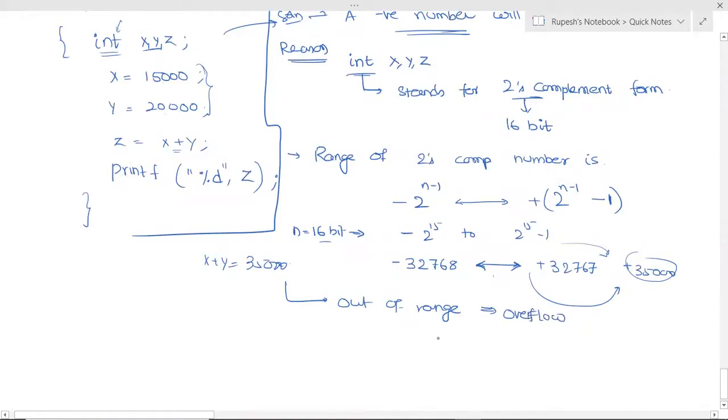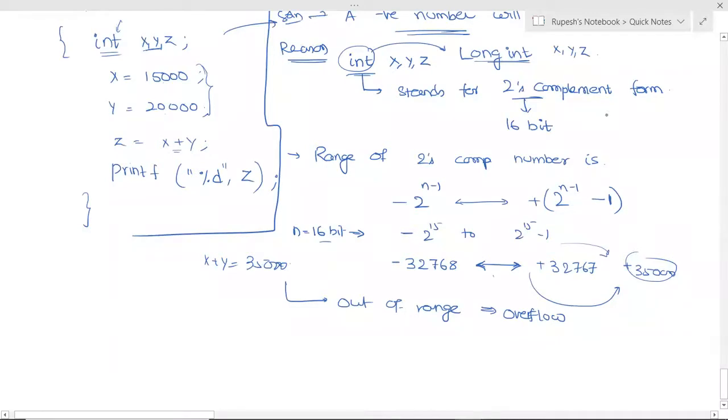Then what is the solution for this problem? Instead of using int, you use what? Long int. You use long int x, y, z. Long int means it's 4 bytes. 8 bits corresponds to 1 byte.